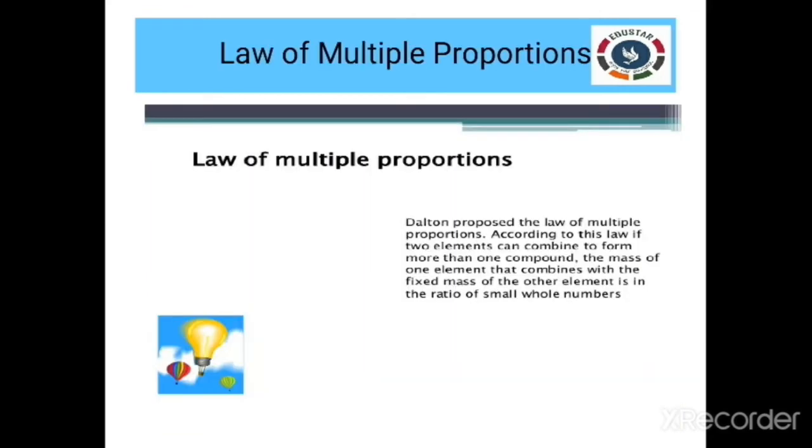Okay. The next one is the law of multiple proportion. This law was put forth by Dalton in 1803. If two elements can combine with a fixed mass of the other element, they do so in the ratio of whole numbers.